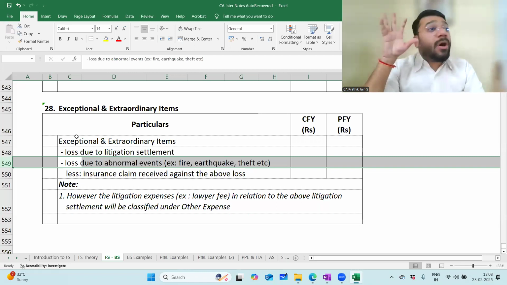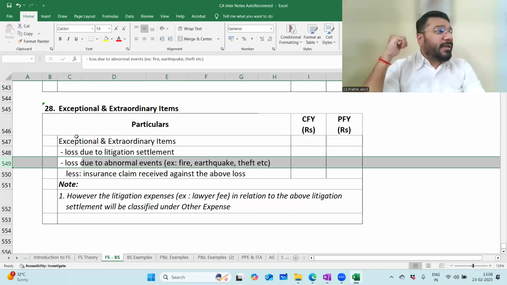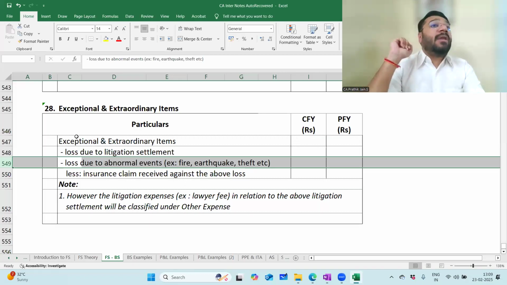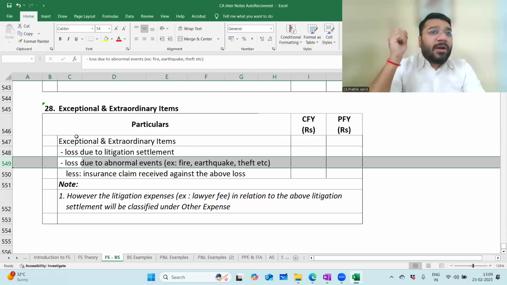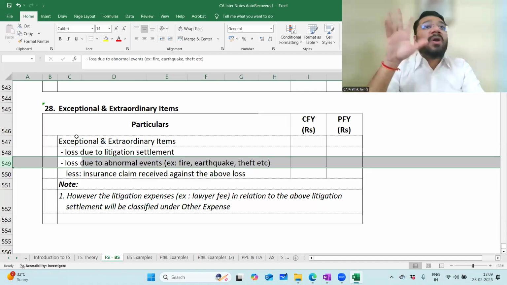We'll consider that as a normal loss. But imagine if there is some theft happening in between. Somebody in between has stolen 200 liters of petrol. Is it a normal event? No, it is an abnormal event. But evaporation is a normal loss. Whether you do business, whether Ambani does business, whether God does business, evaporation cannot be stopped. It's an inherent nature of the product. So that is a normal loss.